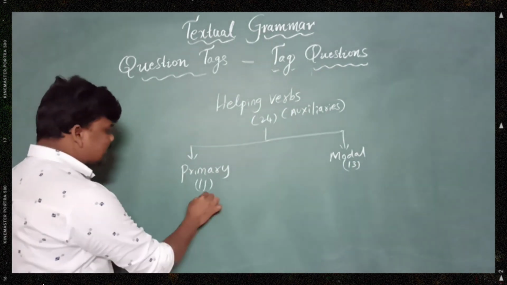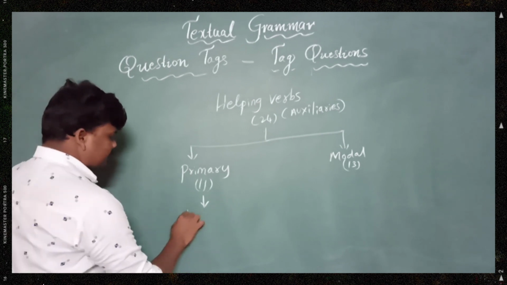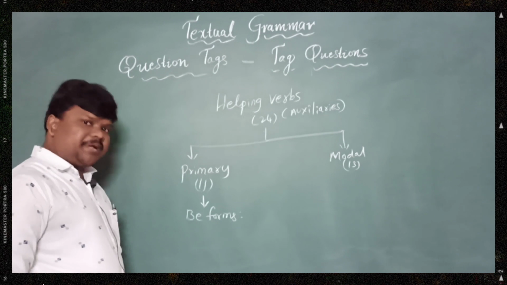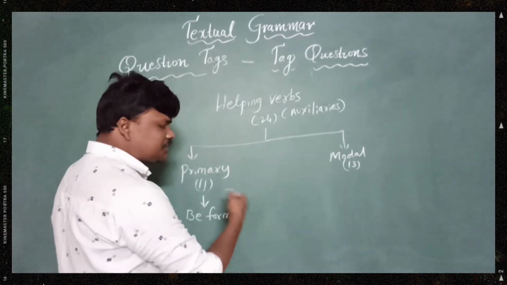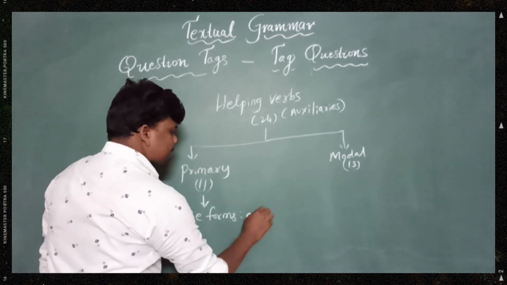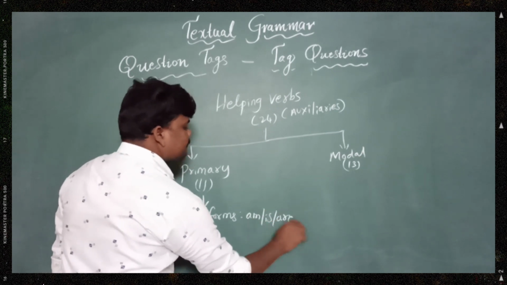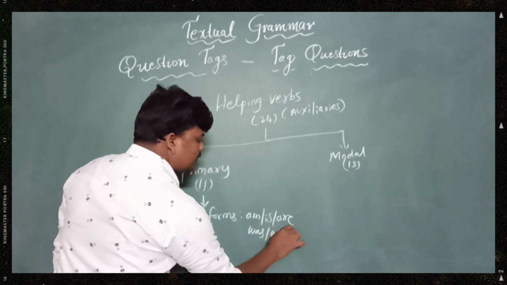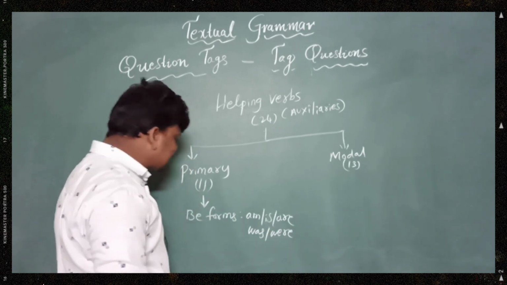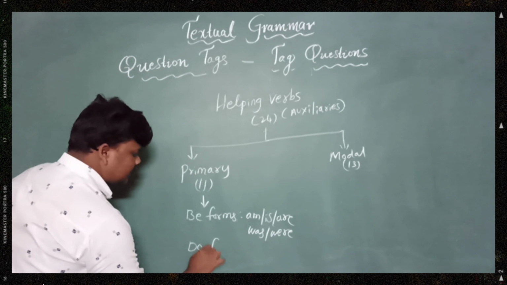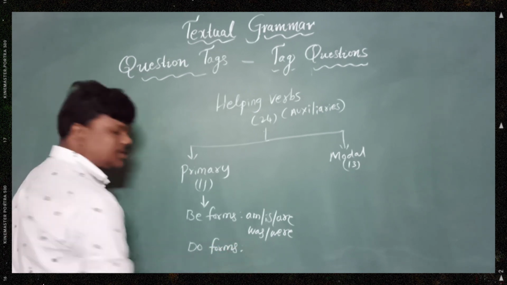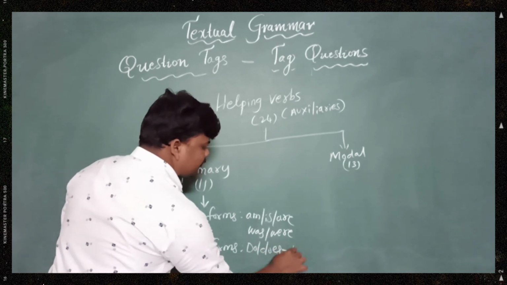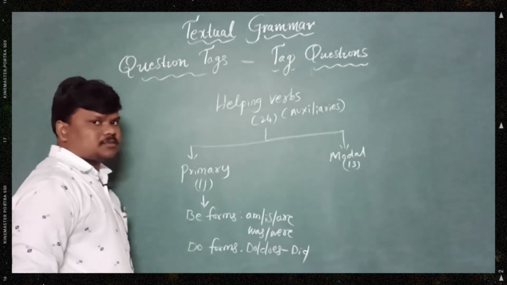The primary ones are again divided into three types. First, be forms: am, is, are are present be forms, whereas was and were are past be forms. Next, do forms: do and does are used for present, whereas did is used for past.